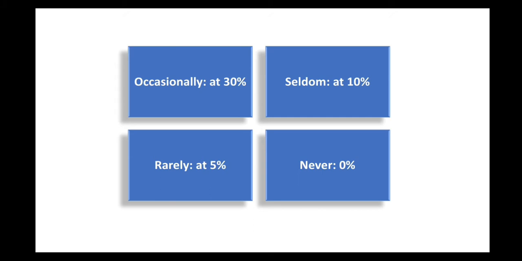So the first one is always. Always, we use it, for example, when the action is repeated at 100% of frequency. For example, when we repeat it every day. For example, if every day I take a bath before going to school, I can say I always take a bath before going to school. We can use it in this case.